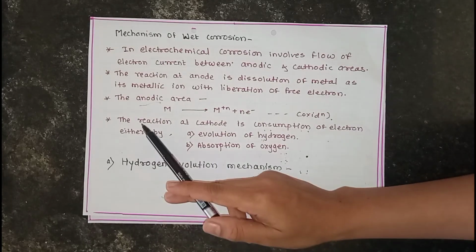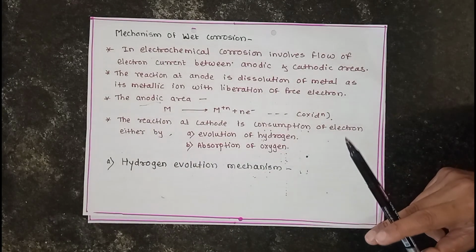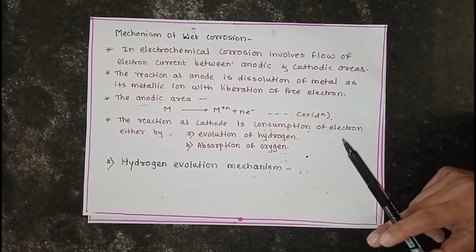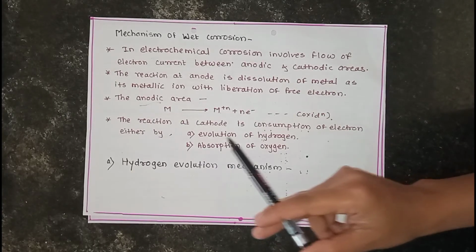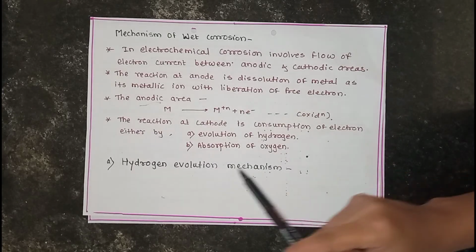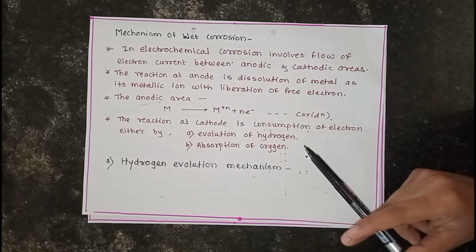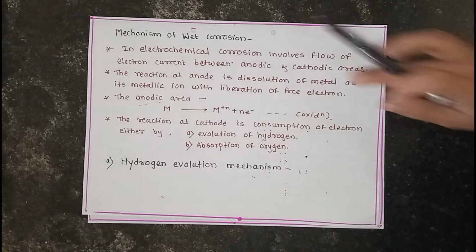Okay. So at the cathode there is consumption of electrons. At the cathode there is always acceptance, or consumption, of electrons. This consumption of electrons takes place in two ways: either by evolution of hydrogen or by absorption of oxygen. So in today's session we discuss the hydrogen evolution mechanism. So let's see.